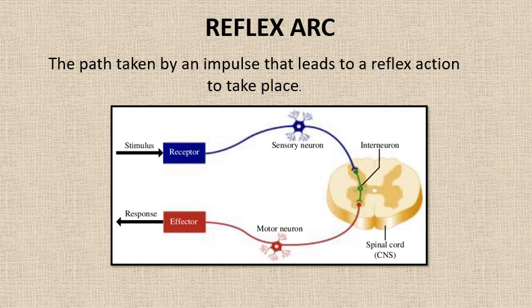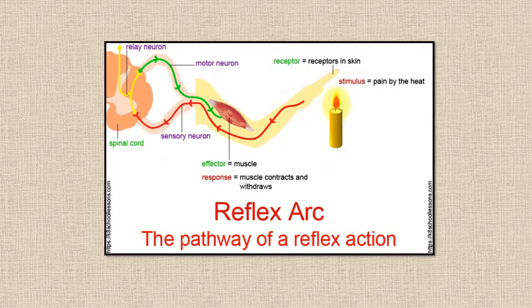Then association neurons conduct impulses between the neurons. And then motor neurons carry impulses from the spinal cord to the effectors, which in turn carry out the response. They convert the incoming sensory nerve impulse into an outgoing nerve impulse.